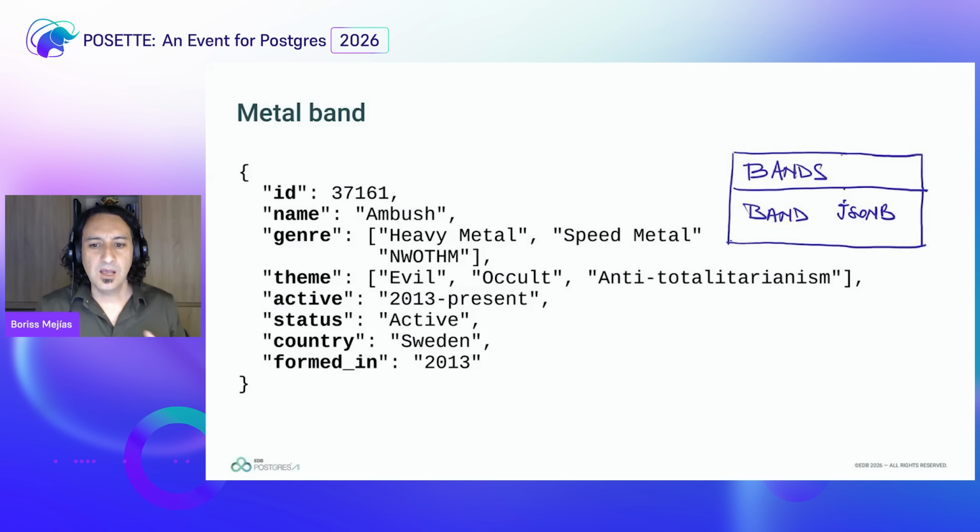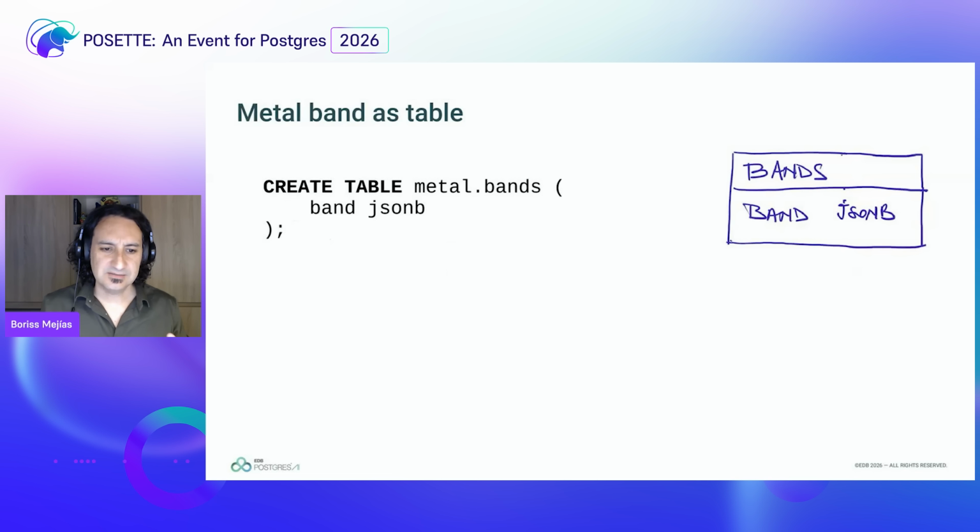So we are going to create a table, and I was discussing with a good friend about the usefulness of pen and paper. So I do my drawings about data schemas with pen and paper first, and then I try to match it into code. So in this case, I have a table, an entity, which is bands, and it's going to have just one single JSON object. What is going to happen is that this metal band table is going to just have the band JSONB object, and that's it.